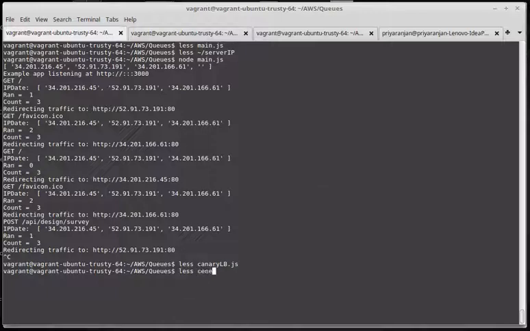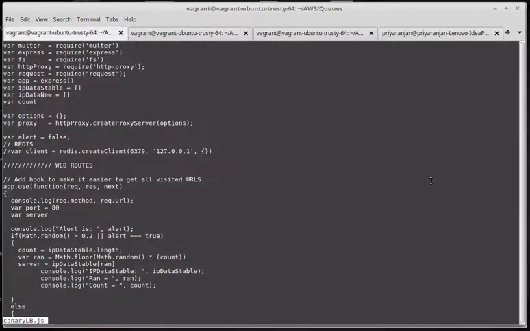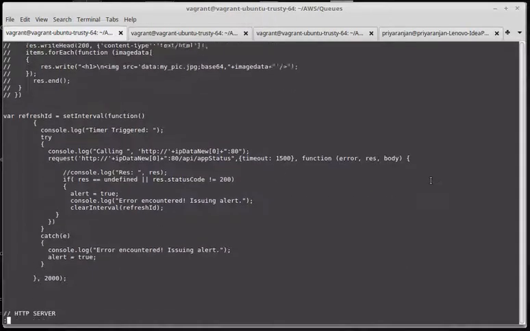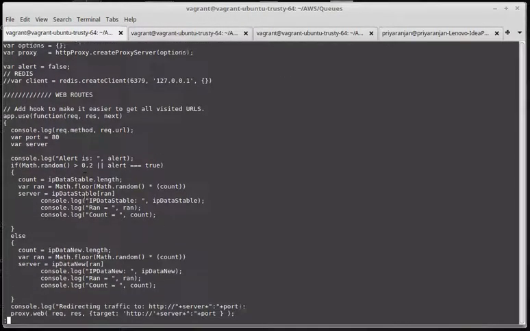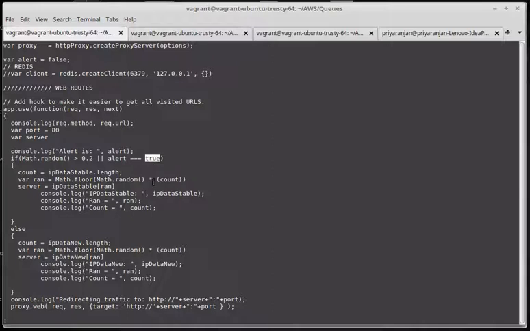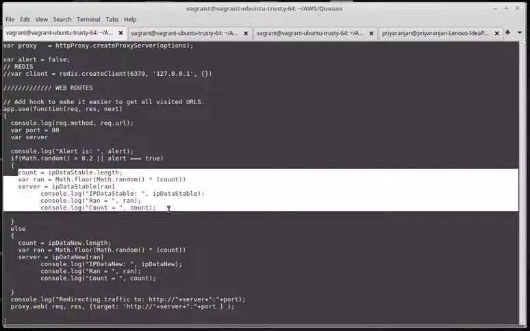I should also mention how we are dealing with the alerts in case of the Canary release. So we have an interval set here, and every 2 seconds it sends a request to the newly staged version of the software, and if this interval finds an error, then it raises an alert, and whenever this alert is true, we always redirect our traffic to the stable versions.